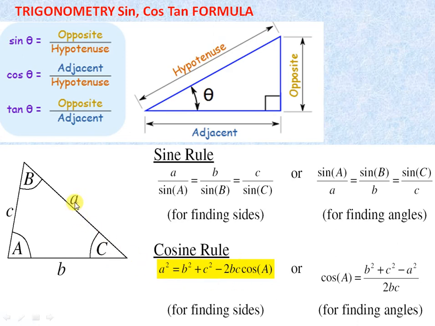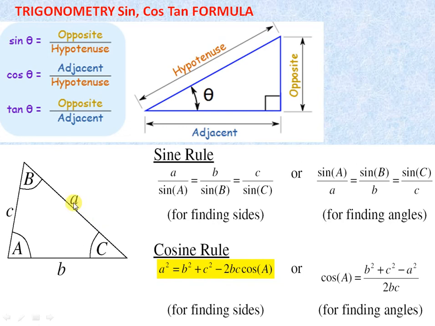Consider this is side a, and you have to calculate side a. So a square is equal to the remaining sides b and c: b square plus c square minus 2 bc cos, where side a's opposite angle is capital A. So the formula is in front of you.